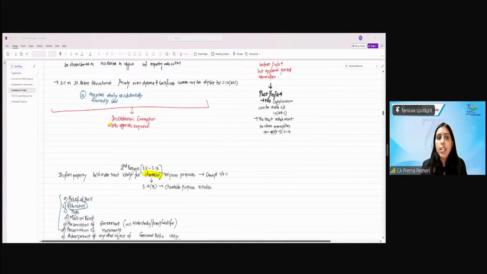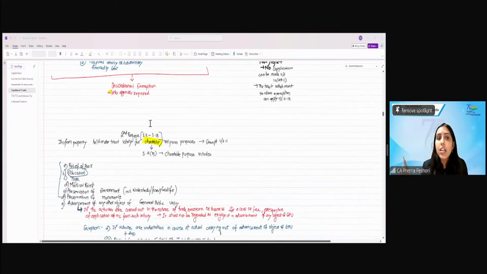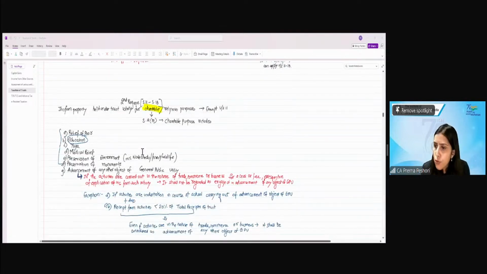Therefore, coming to the second regime. The second regime says that income from property held under trust wholly for charitable or religious purposes will be exempt under section 11. Now, what is charitable purpose? That is defined in section 2(15). It says relief of poor, education, yoga, medical relief, preservation of environment, preservation of monuments, advancement of any other object